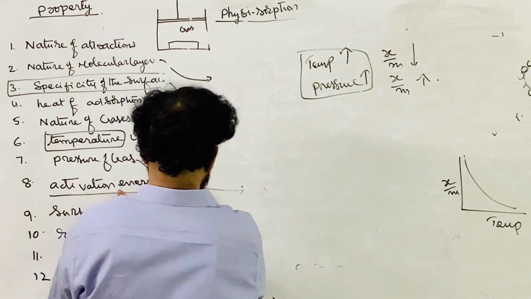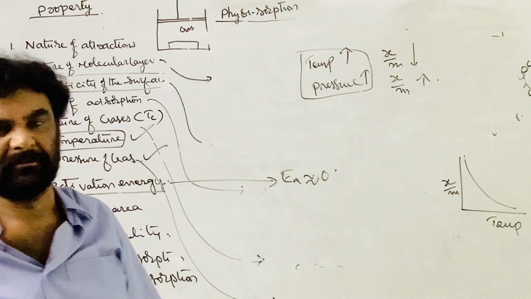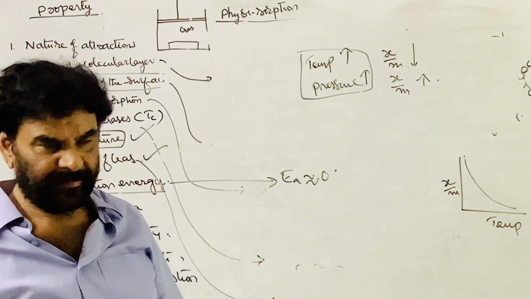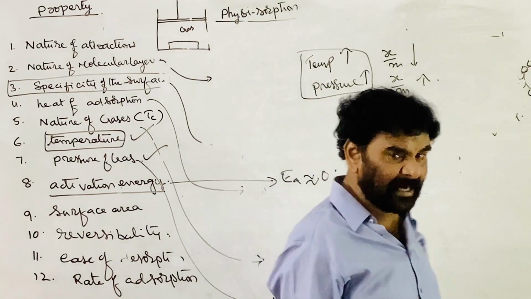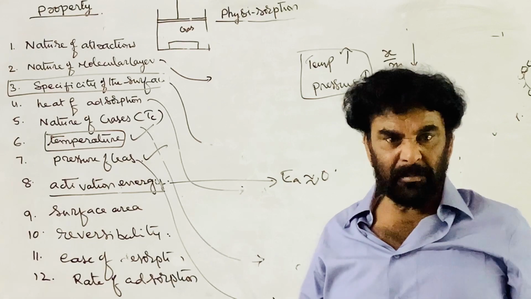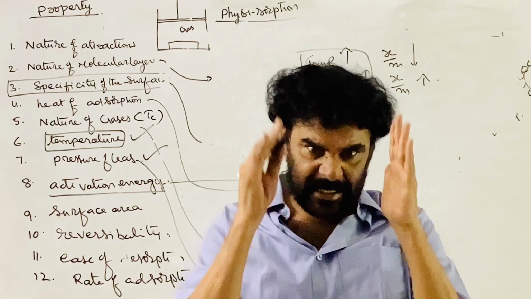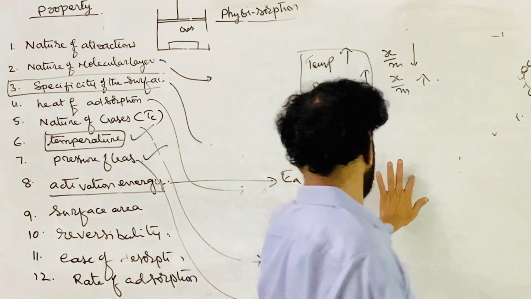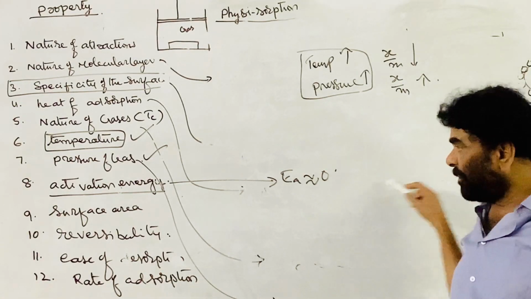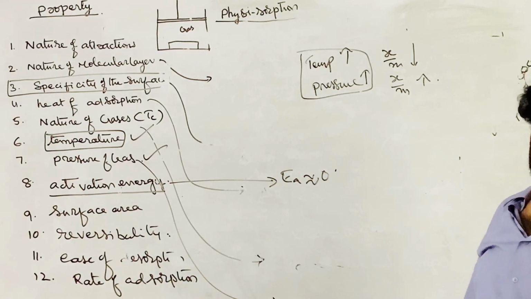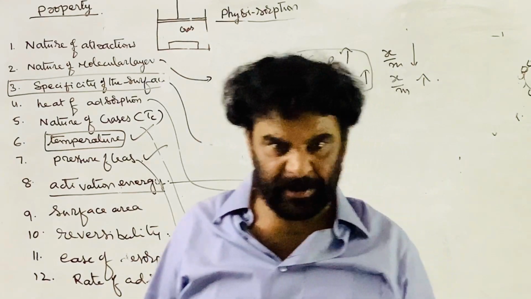That is, the activation energy for this is nearly zero or negligible. Saying zero is wrong; it is negligible. But when you come to chemical adsorption, a chemical reaction has to take place, with bond breaking and bond forming. Every chemical reaction has its own activation energy, a considerable amount. For chemical adsorption, the activation energy is more. For physical adsorption, the activation energy is negligible. Therefore, physical adsorption is a spontaneous, rapid process.